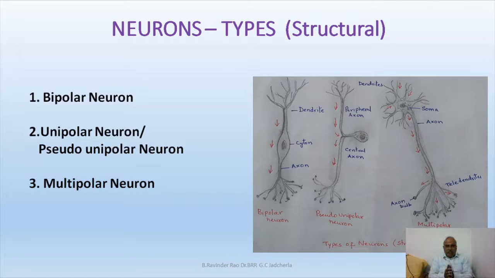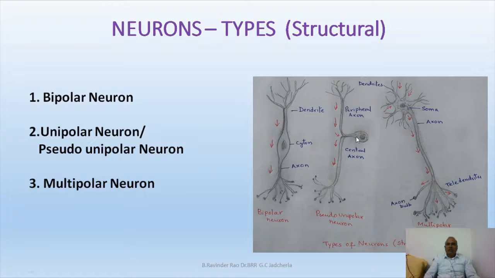When you see this under a microscope, you will get a false impression that it has two projections. Then you can say that it is a bipolar neuron, but it is not a bipolar neuron. It is a pseudo-unipolar neuron. Seems to be unipolar and it also has two projections. It is called a pseudo-unipolar neuron. And if a soma has only one projection, that is called a unipolar neuron.